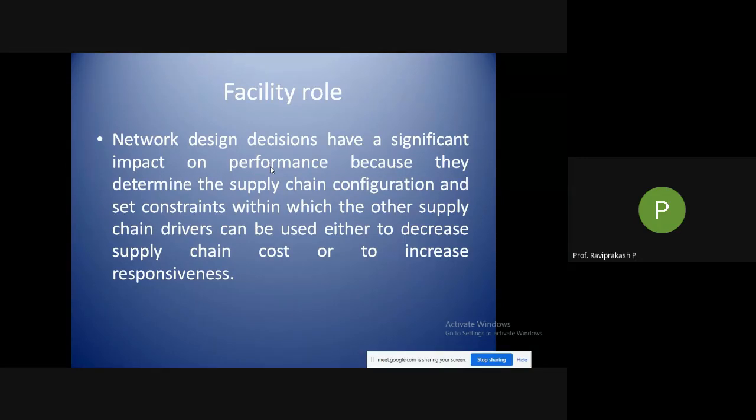So what people do at times, depending upon the supply chain, is have the facility outside the market or a bit far from the market, where your responsiveness reduces, but the cost of setting up a particular facility and operating it also reduces. Okay, so that is how it works. That is responsiveness or the cost. You need to balance. Okay, so if you want more responsiveness, be very near to the market or be in the market itself. If you want to reduce the cost, you need to be somewhere a bit far where the prices of the land or the facility or the operation could be less. Okay, that's how we are managing the cost or the responsiveness.